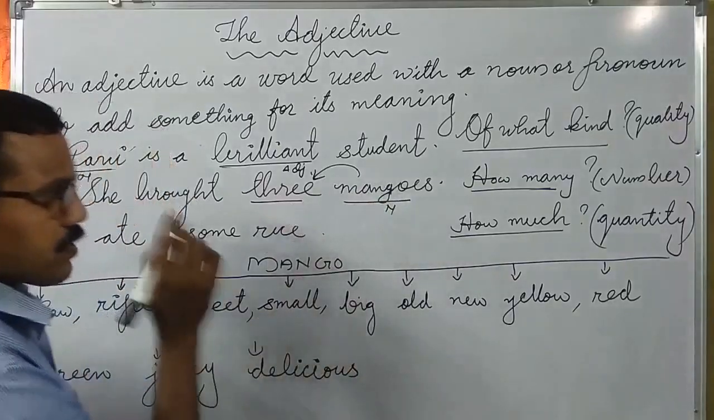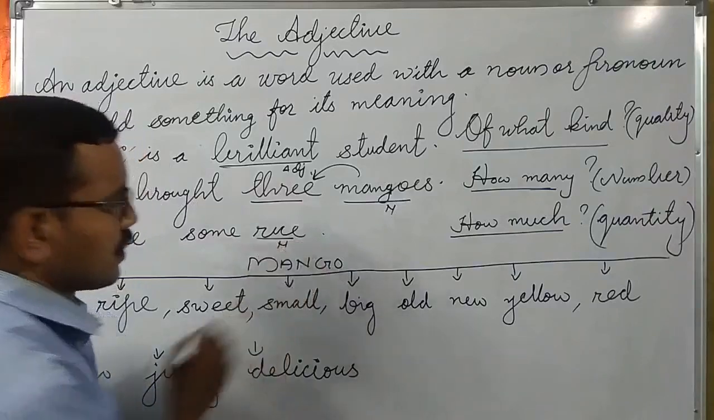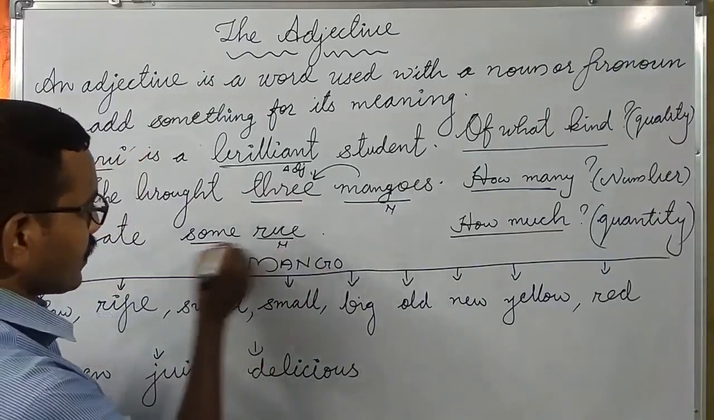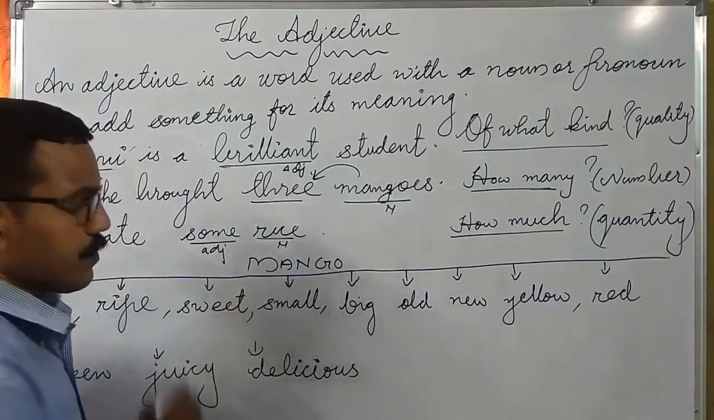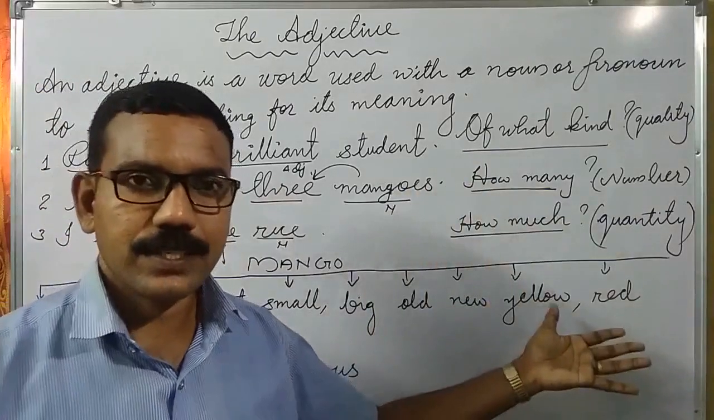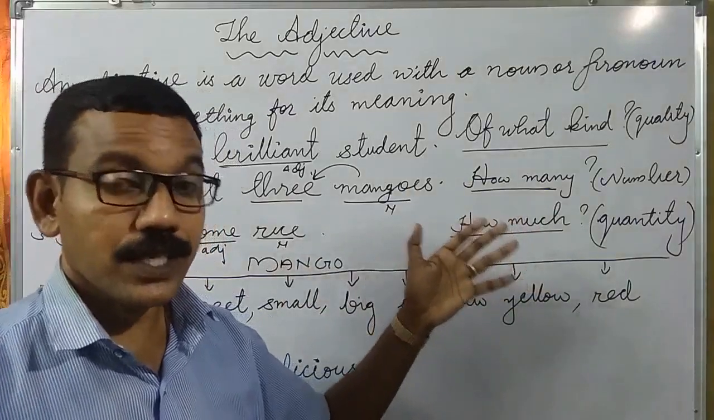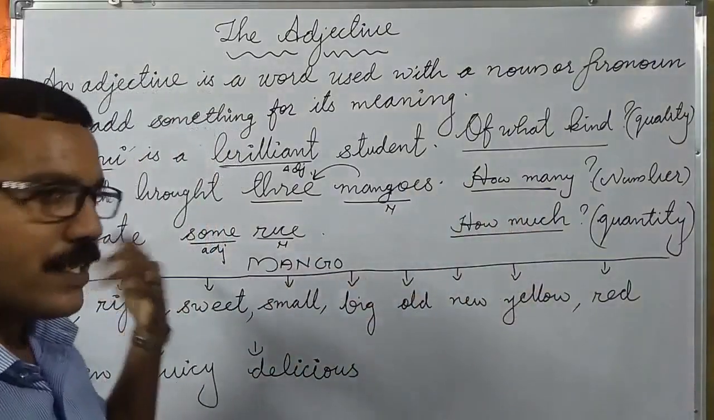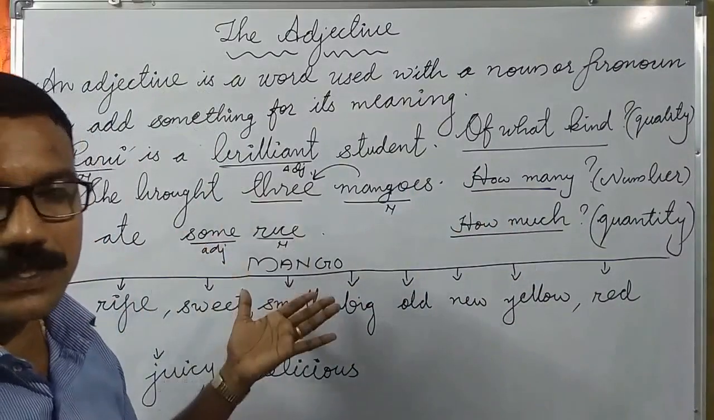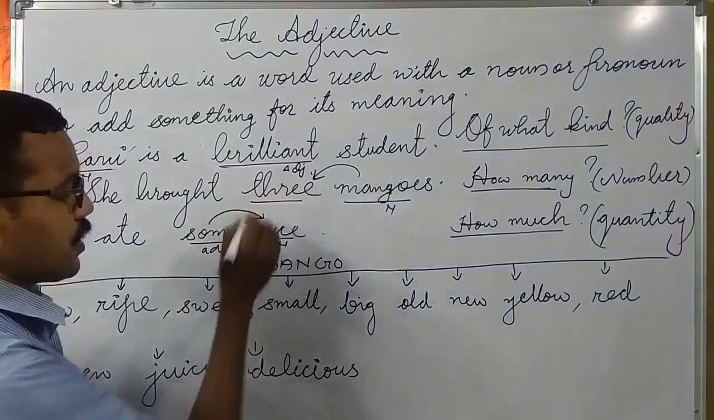Next example: I ate some rice. Rice is the noun and the adjective is some. It is an adjective of quantity. An adjective of quantity asks how much. How much rice? I ate some rice. Here some is the adjective. It modifies the noun rice.